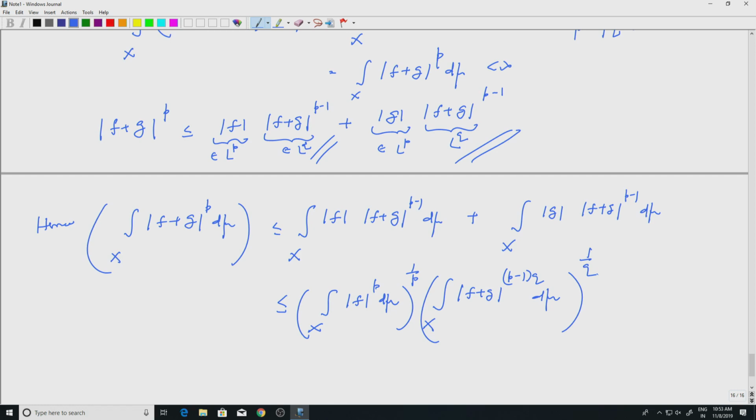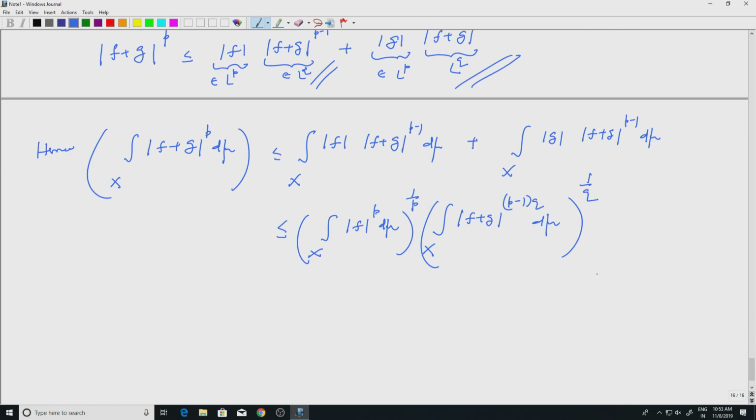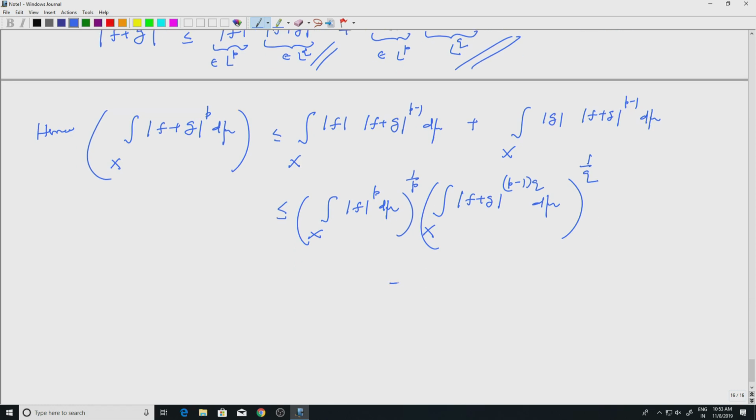So this is simply Holder's inequality in the first term, plus again the second term will be exactly similar with f and g replaced, right. So mod g to the p d mu to the 1 by p, into the integral over x of mod f plus g to the p minus 1 into q, you have to take the LQ now, d mu to the 1 by q.